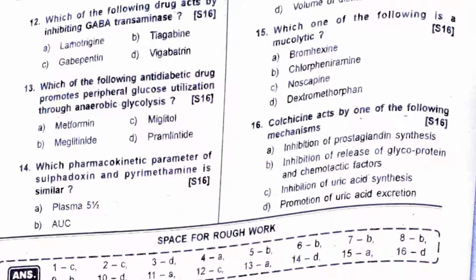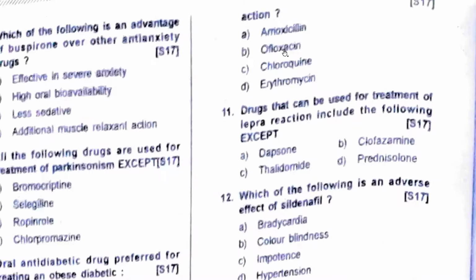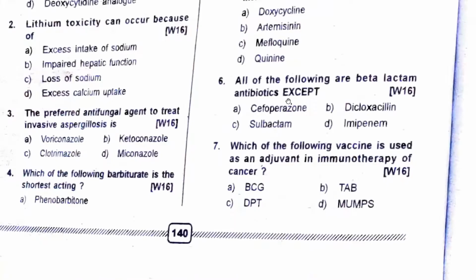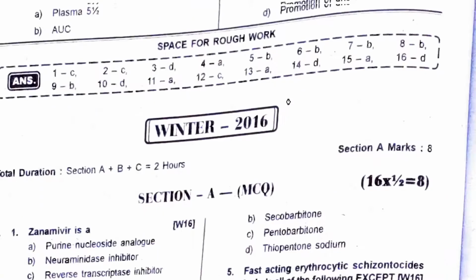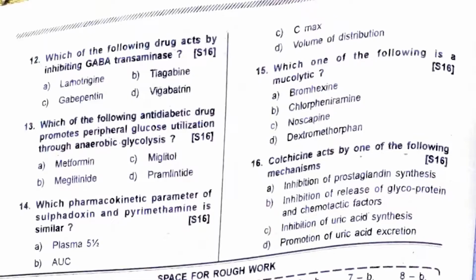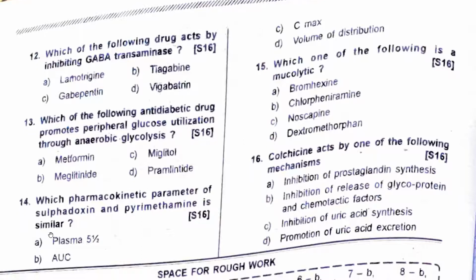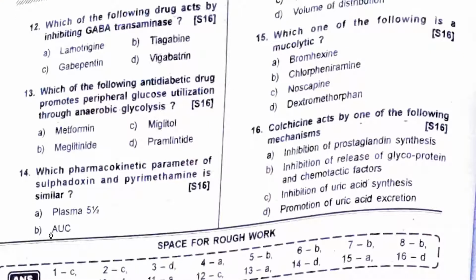Which one of the following is a mucolytic? Told you again and again, bromhexine and ambroxol. Bromhexine and ambroxol, both of them are mucolytics. Pharmacokinetic parameter of sulfadoxine and pyrimethamine. Now, why is sulfamethoxazole combined with trimethoprim or sulfadoxine combined with pyrimethamine? Because they have similar half-life. So the answer is plasma half-life. The answer given here is incorrect. It is not option D.